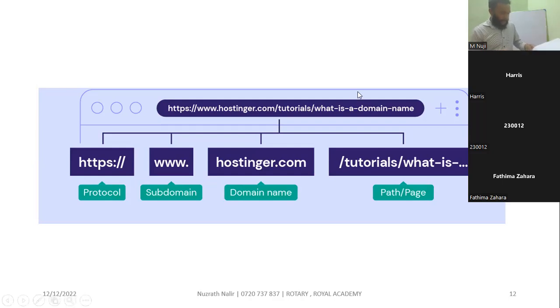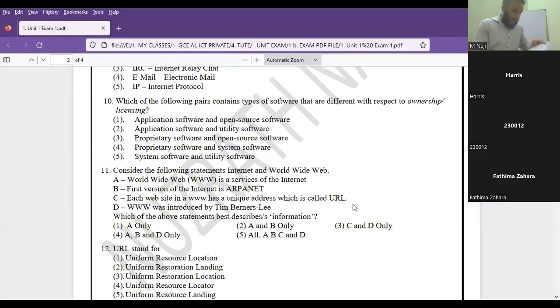So for URL, question number 12, the answer is 4. Okay. For the 9th question, the answer is first or 5. Whether you choose the first or the fifth, both give the answer: HTTPS, HTTP or IP. That is the answer for question number 9. Fine. Then if you look at question number 12, the fourth answer is Uniform Resource Locator. URL stands for Uniform Resource Locator.